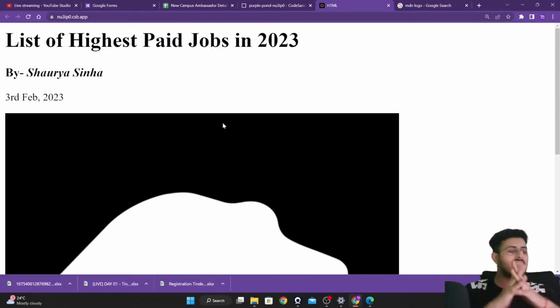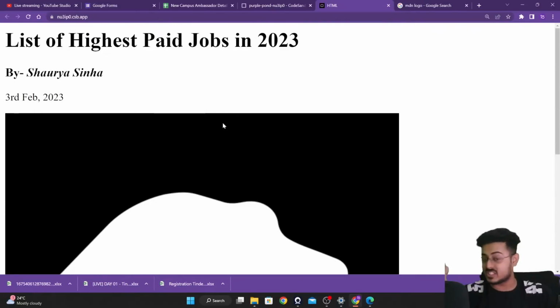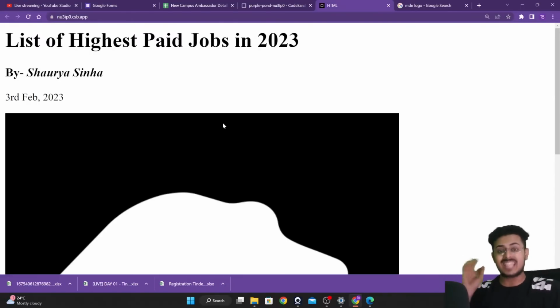Good. Now, many of you will be asking, sir, this is a huge image. We want to change the height and the width of the image itself. Please try to understand this: yes, you can change the height and width of an image via just HTML, but that is not the use of HTML.